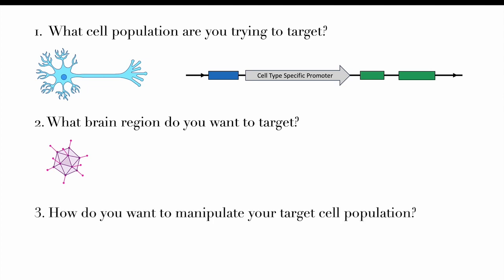Lastly, how do you want to manipulate your chosen target population? As mentioned, there are many different types of modified receptors, and each will manipulate your target cell population in a different way. For example, using a muscarinic Gq DREADD will activate your target cell, while a muscarinic Gi DREADD will inhibit it. Once you have decided your target cell type, location, and manipulation, you are ready to start your chemogenetic experiment.